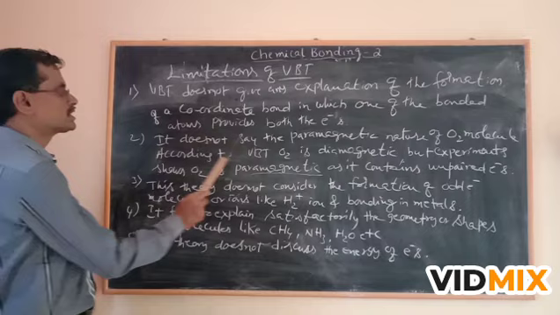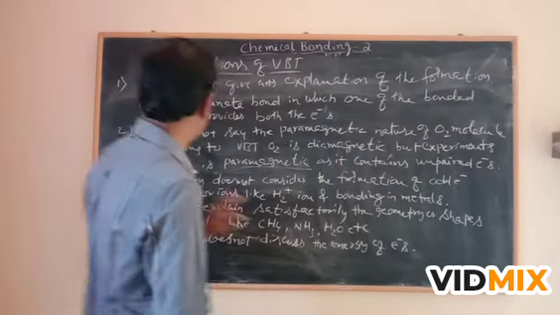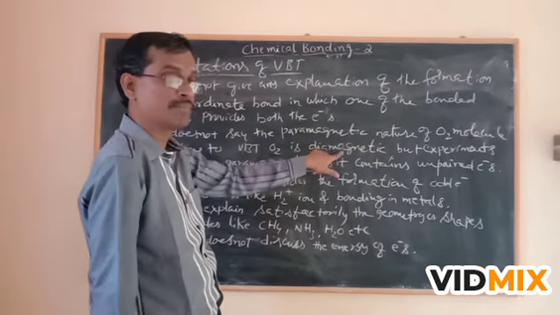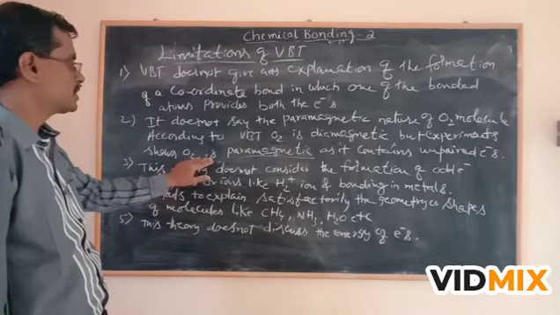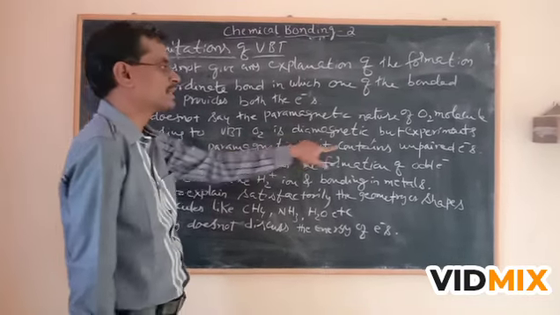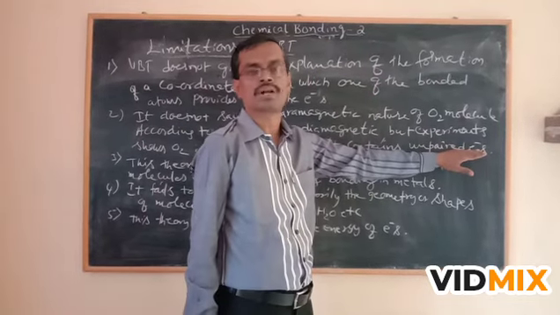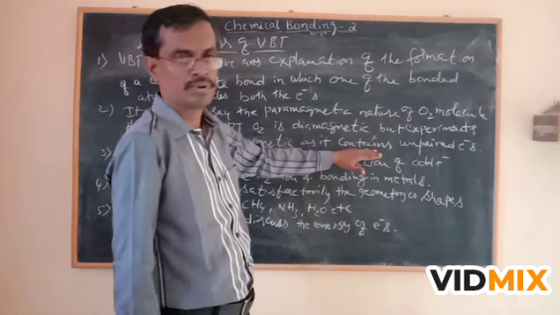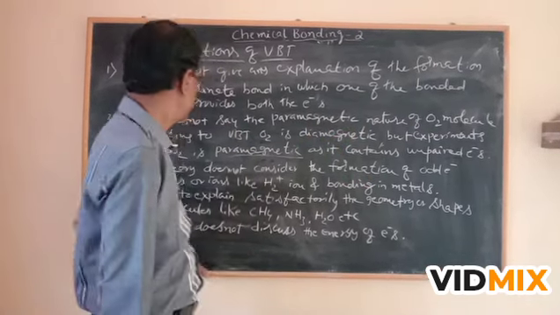Second, it does not explain the paramagnetic nature of the O2 molecule, oxygen molecule. According to valence bond theory, O2 is diamagnetic, but experiments show O2 is paramagnetic as it contains unpaired electrons. Any substance which contains unpaired electrons is paramagnetic. Oxygen contains unpaired electrons, so it is paramagnetic. But according to VBT, it is diamagnetic.